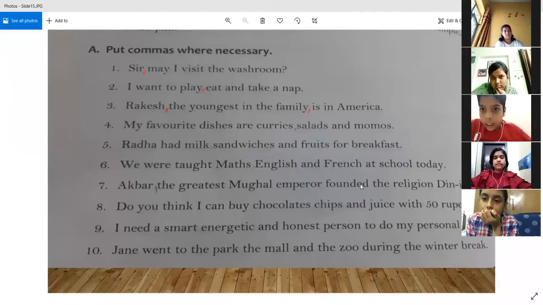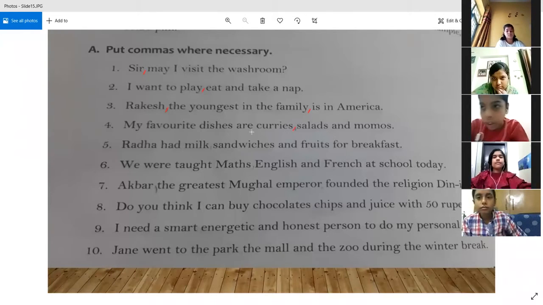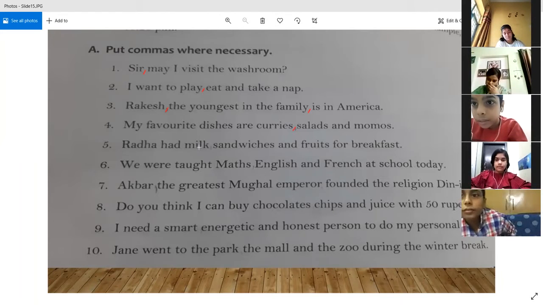My favorite dishes are curries, comma, salad and momos. Okay. So again, this is the most common use, separating words in a list. When more than two, three words are there, they are separated with the help of commas. Everybody knows about this usage, so there is nothing to explain over here.